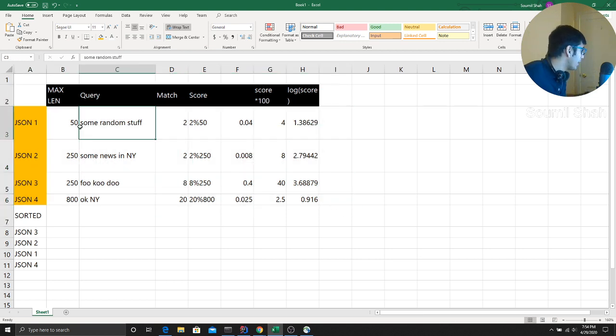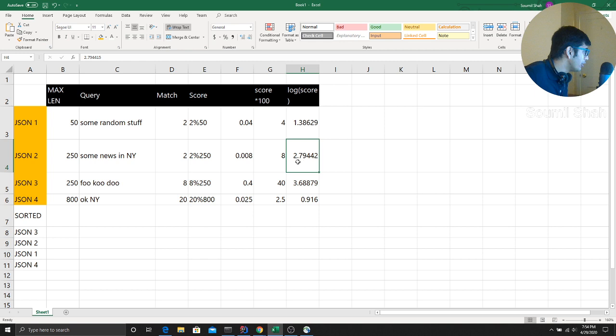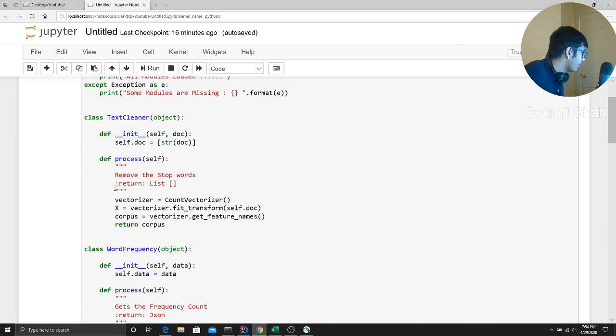Similarly, if you observe these two conditions, it clearly shows that this news is much better than this news, because some news in New York has relevant matches. So this is the entire idea. Once we come up with the rating, some kind of numbers, we sort the news, or JSON, or whatever you want to call it. Let me show you some of the things.